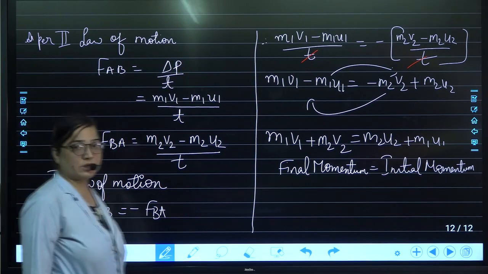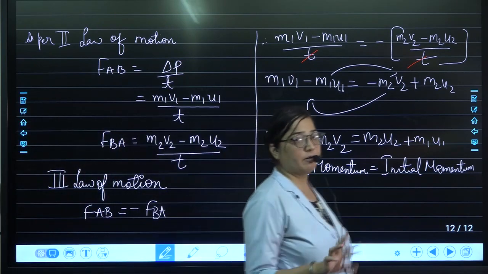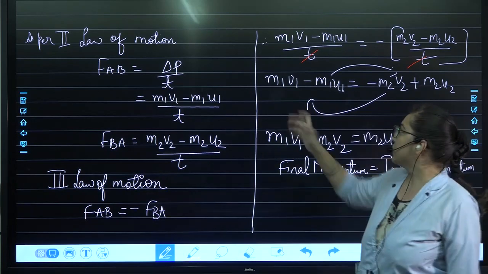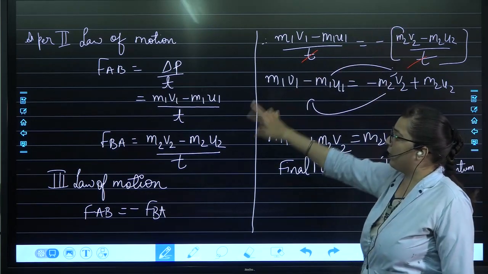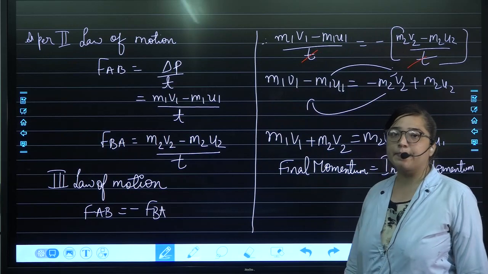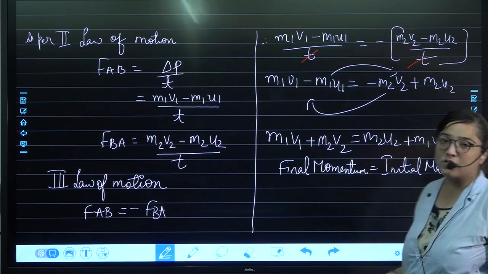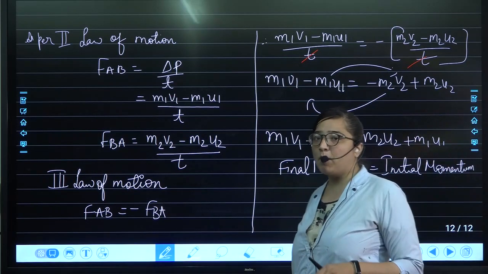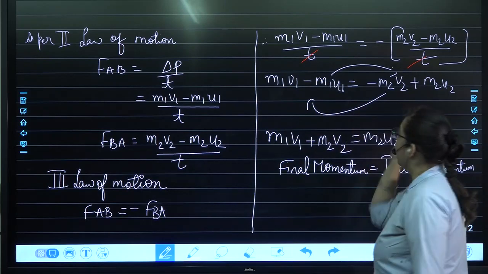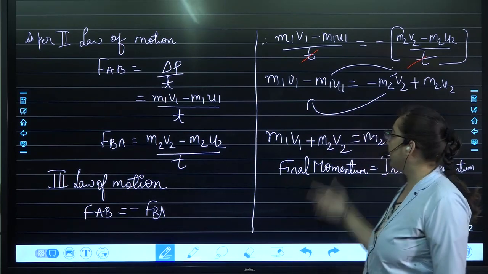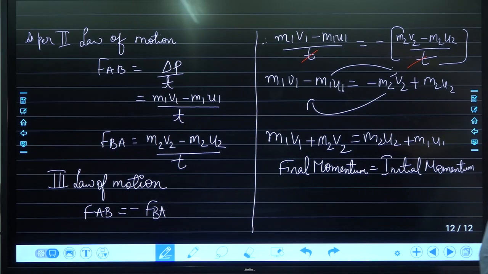The third law of motion states that action and reaction are equal in magnitude and opposite in direction. So we just compared forces by putting a negative sign because both of them will apply equal amount of force on each other, and then when we cut down the t, we got this concept that initial momentum and final momentum are equal. Okay, this particular equation part, note it.